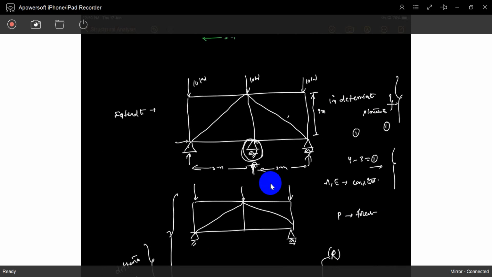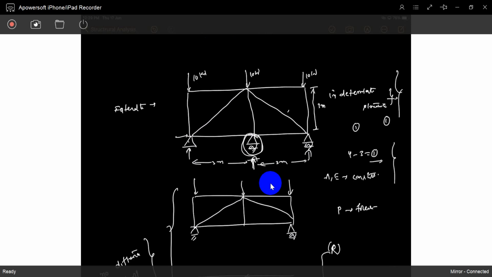Internal indeterminacy or external indeterminacy, there is no change at all. Same procedure, same thing. Just remove that support and treat it as a determinate structure.